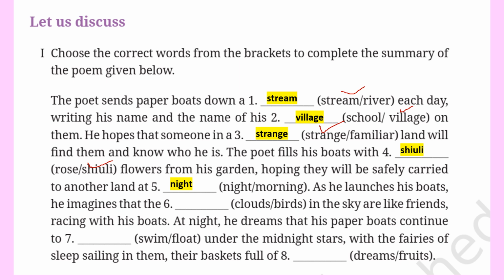As he launches his boat, he imagines that the clouds in the sky are like friends racing with his boats. At night, he dreams that his paper boats continue to float under midnight stars with the fairies of sleep sailing in them, their baskets full of dreams. This way you have to complete the summary of the poem.